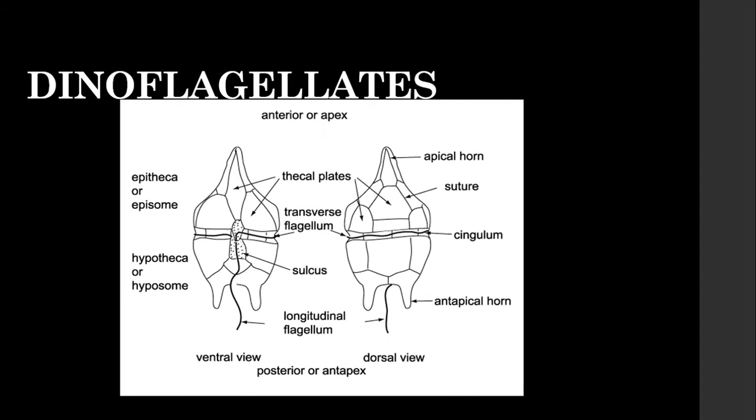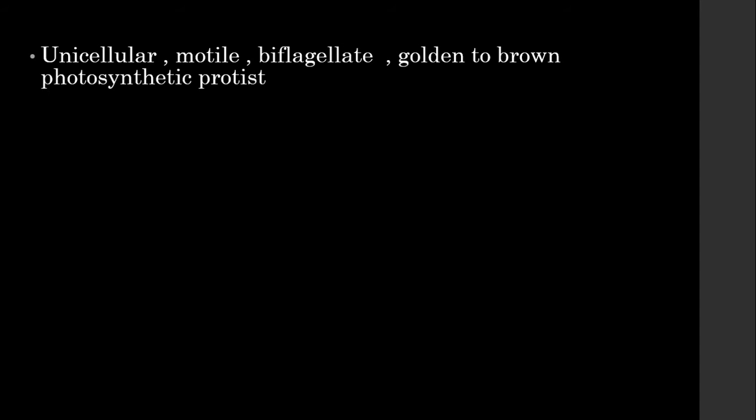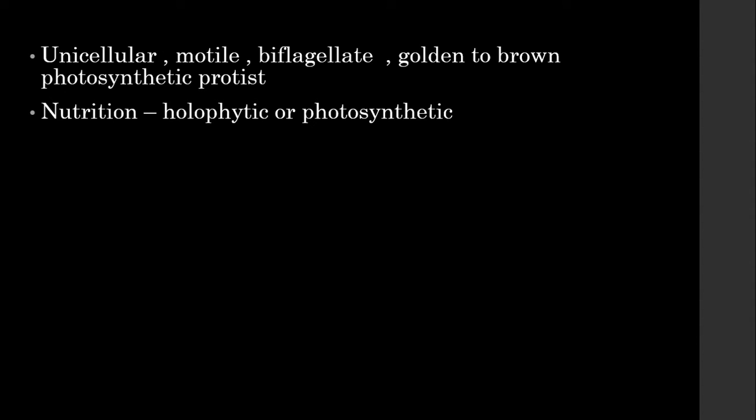The next example is dinoflagellates. This is the diagrammatic representation of how a dinoflagellate looks, the ventral view and the dorsal view of a dinoflagellate. Dinoflagellate belongs to the phylum Pyrophyta. It is unicellular, motile, and it is biflagellate. It can vary from golden to brown photosynthetic protist. The nutrition is mostly either holophytic or photosynthetic.